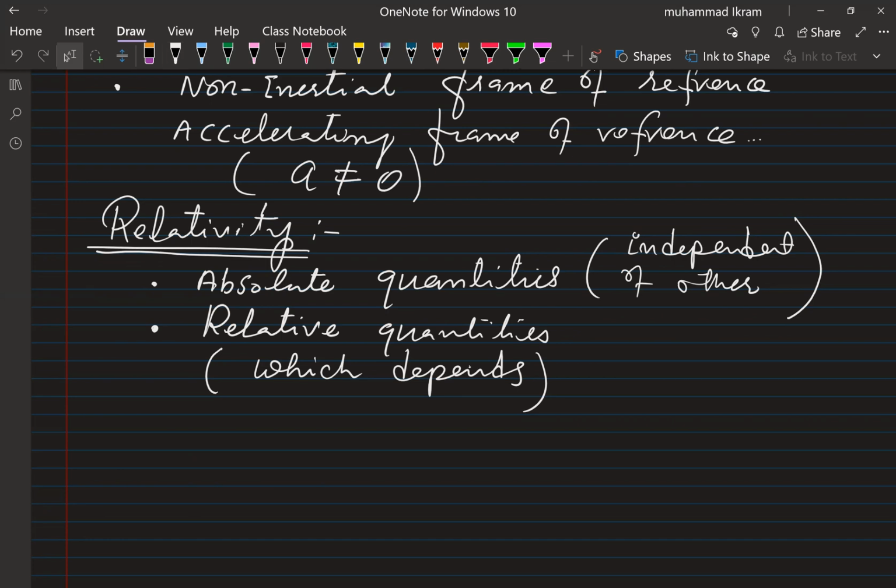But look, for example, if by some means we make an observer unconscious, and we allow the person to be on a train in a way that he does not know his initial state.